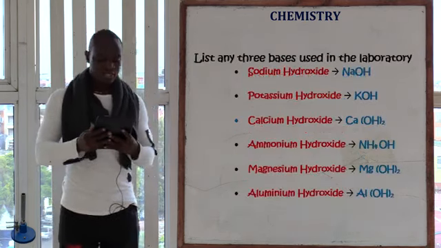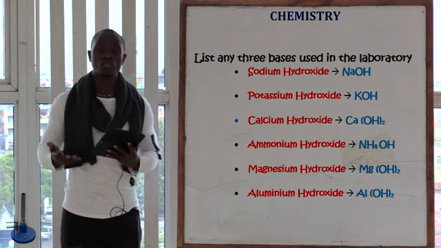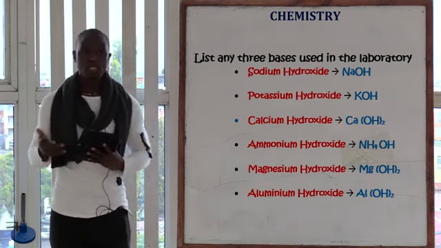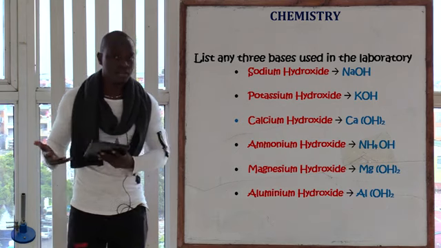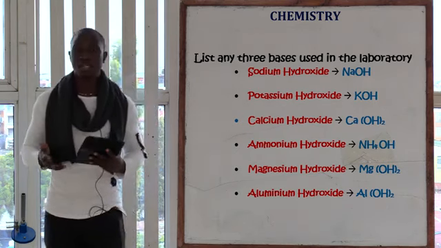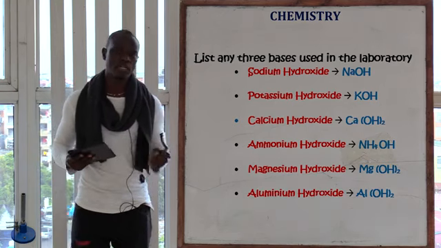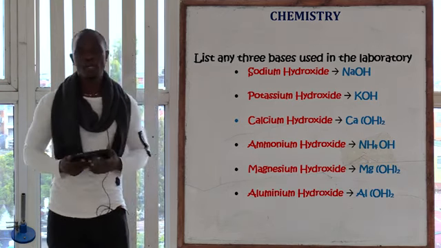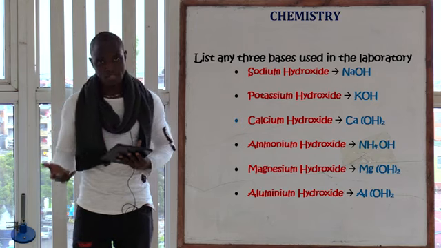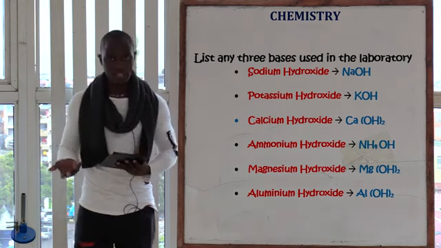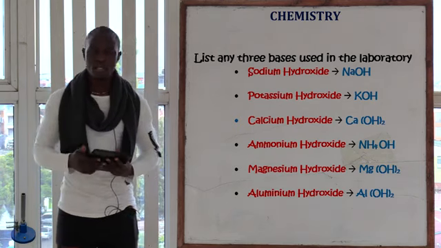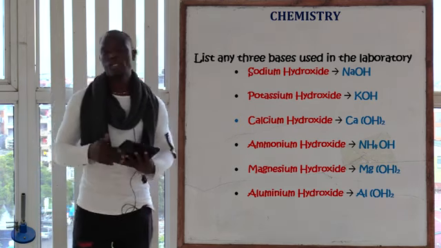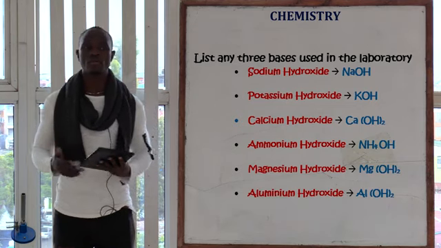The next question is asking, list any 3 bases used in the laboratory. As long as you give a hydroxide at the end of any metal, that is a base. That is the simplest way to identify a base. For example, we have potassium hydroxide, sodium hydroxide, calcium hydroxide, and you can also give aluminium hydroxide.